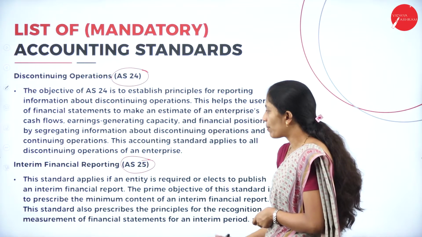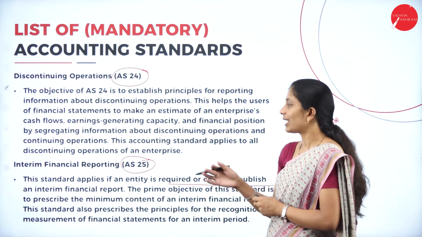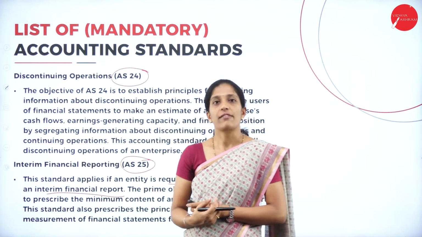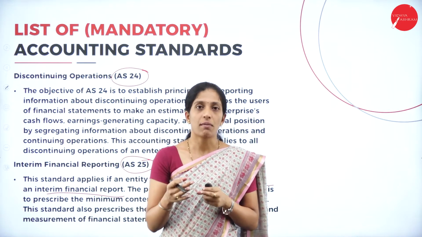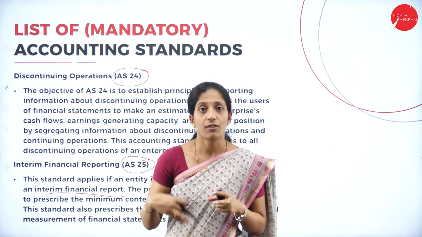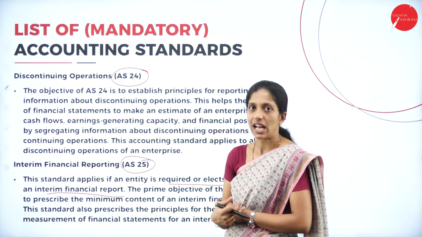This standard applies if an entity is required or elects to publish an interim financial report. So, instead of presenting the financial report at the end of the financial year, based on the demand, the financial statement can be prepared for every 3 months or every 6 months. Those come under accounting standard 25.